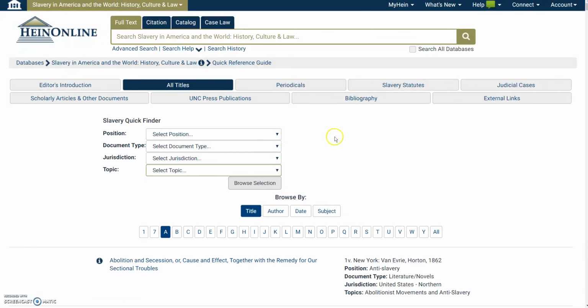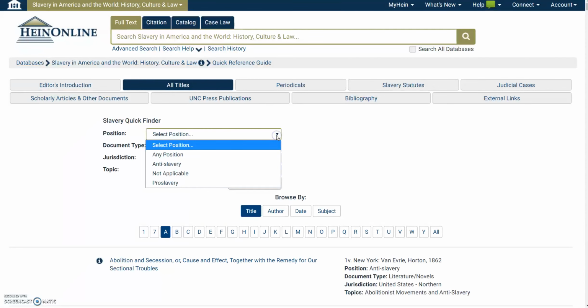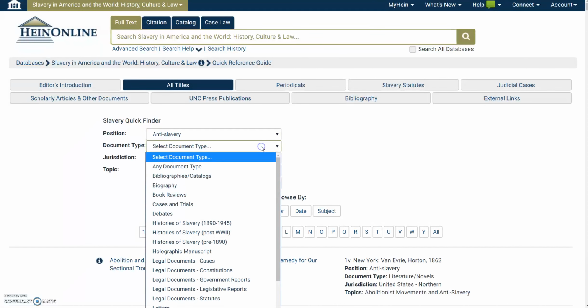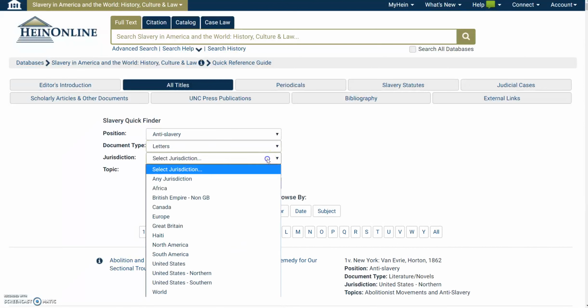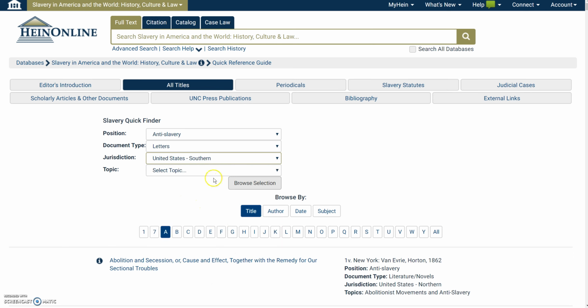So for example, if I wanted to try to find some information about letters, anti-slavery position letters that were written in the South during the slave period of the United States, what I might try to do is first go to position, put it in anti-slavery, look for something such as letters, select jurisdiction, the Southern United States, and I think I'll just leave the topic open for now and see what comes up.